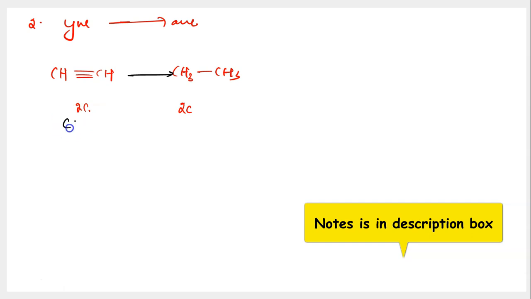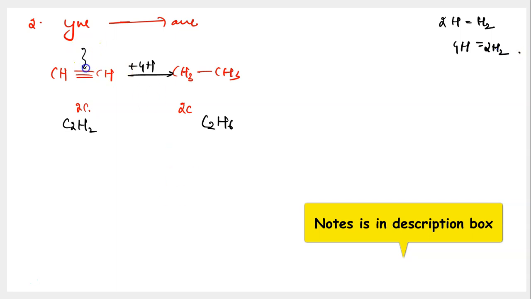When I look at the formula, I see that it is C2H2 and I see that it is C2H6. And to bring out this conversion, what all changes should I make? There are two carbons, so I don't need to change the number of carbon atoms. And there are two hydrogens on the left hand side, but 6 hydrogens on the right hand side, so I have to be adding 4 hydrogen atoms. So 2 hydrogen atoms is equal to 1 hydrogen molecule. If I have 4 hydrogen atoms, it means 2 hydrogen molecules.